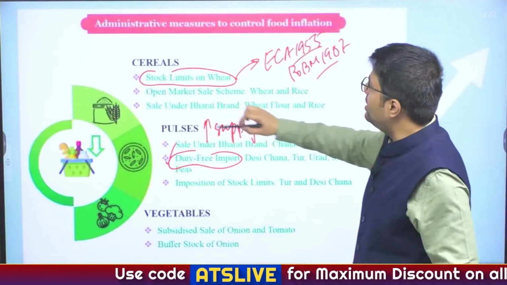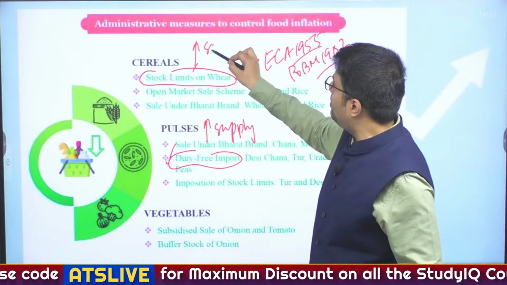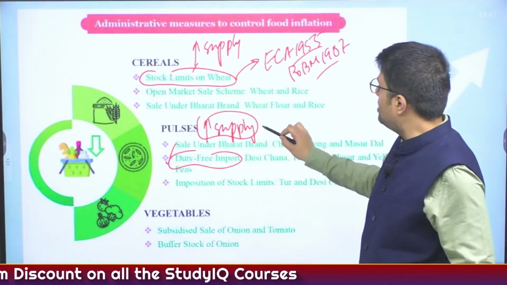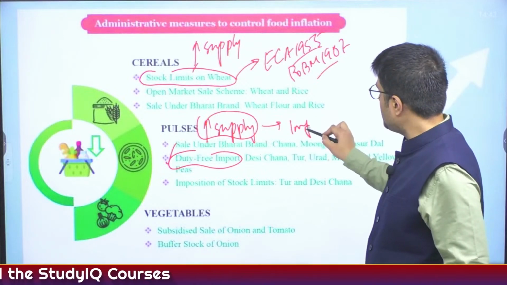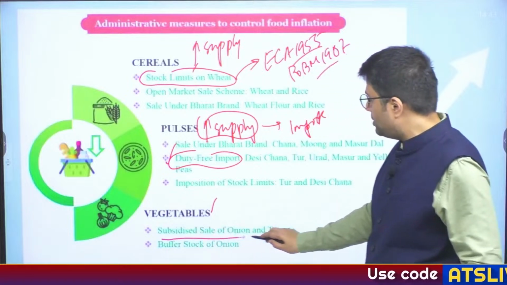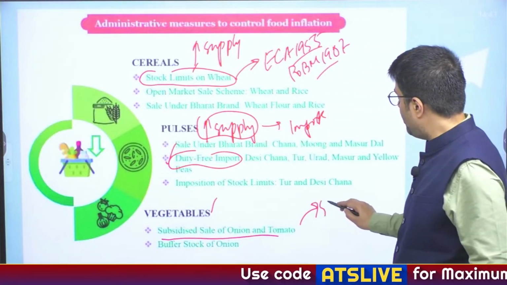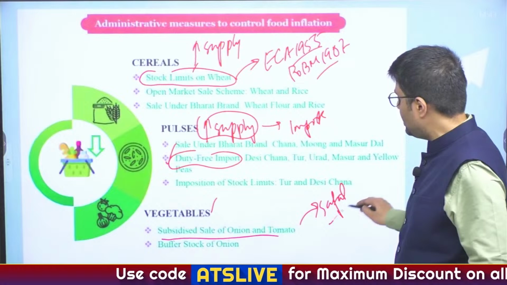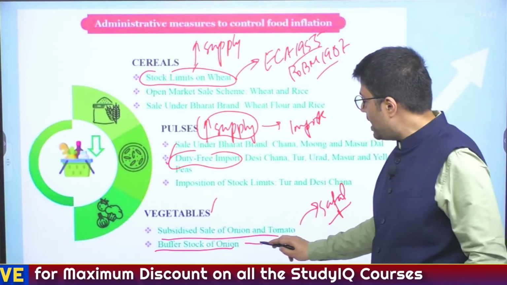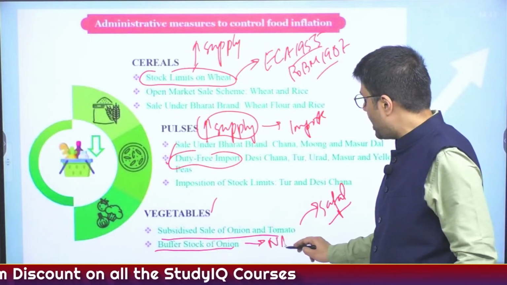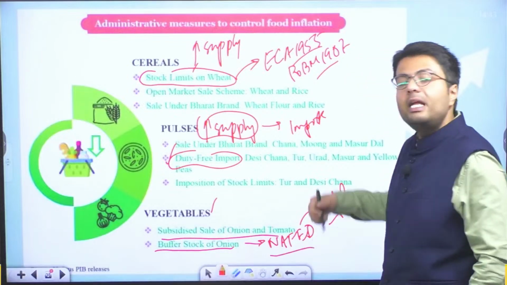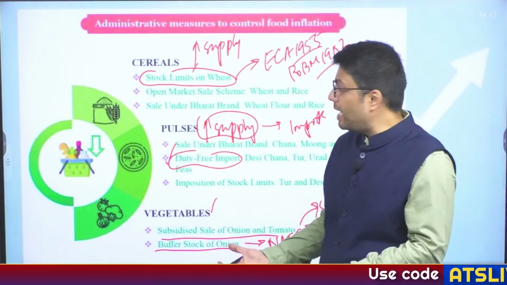And all of these contributed to increase in supply of cereals in the market. Also pulses, they were increased in supply through imports. Whereas the sale of vegetables took place in subsidized sale through outlets like Safal and Mother Dairy, which you will see in cities like Delhi. And also government improved on its buffer stock of onion as central nodal agencies like NAFED kept increased stock of onion which can be liquidated in the times of increase in prices.